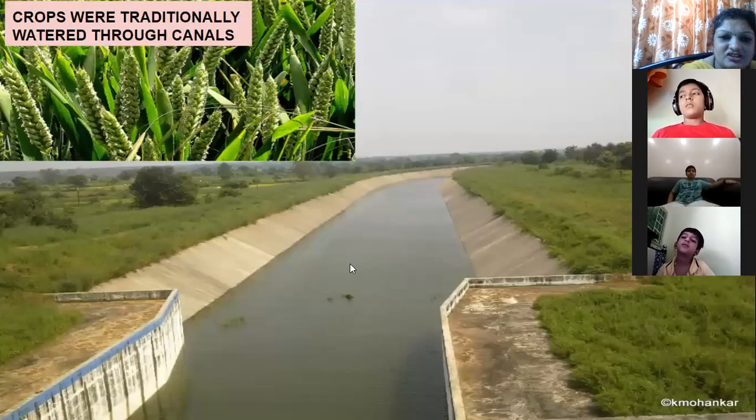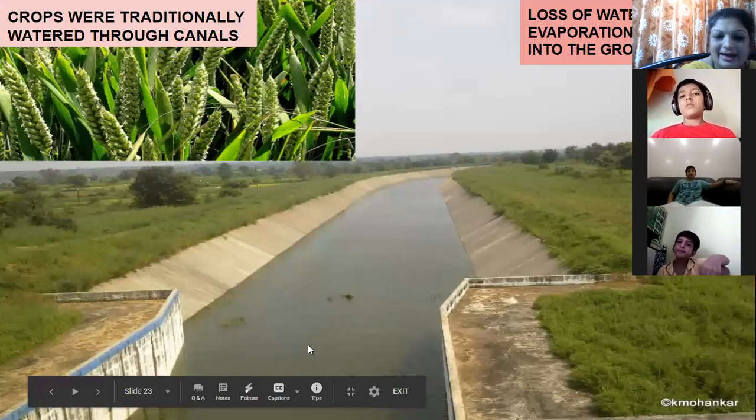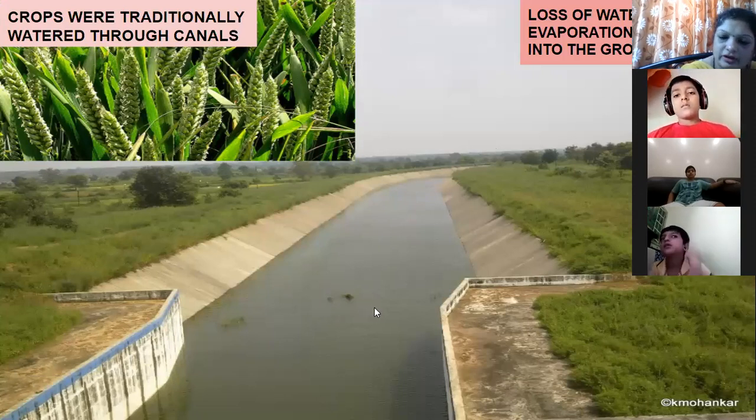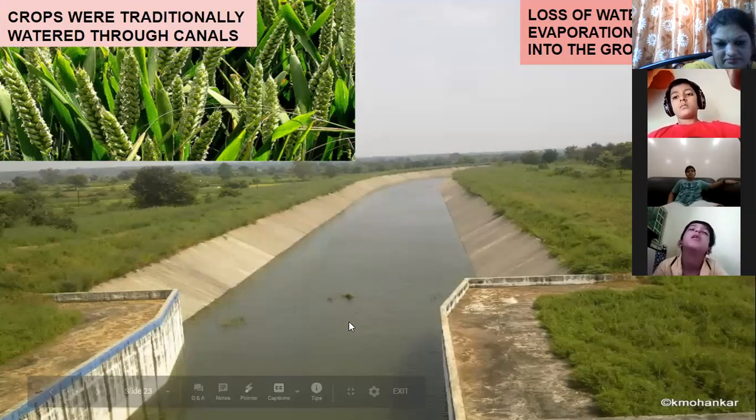This is a traditional method of agriculture. Traditional means the age-old method of agriculture. Canals. These are canals. Now this canal water is very useful for the crops. Canal water is used for irrigation, that means for the crops. But for the crops which are getting water through this canal, what is happening to this water?